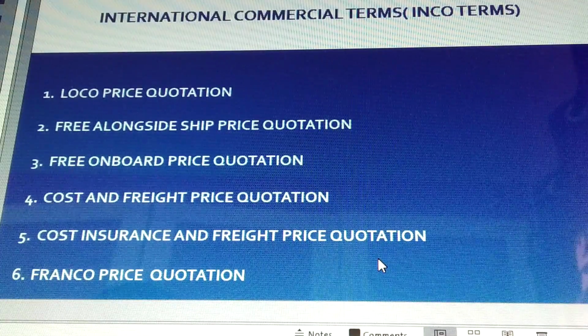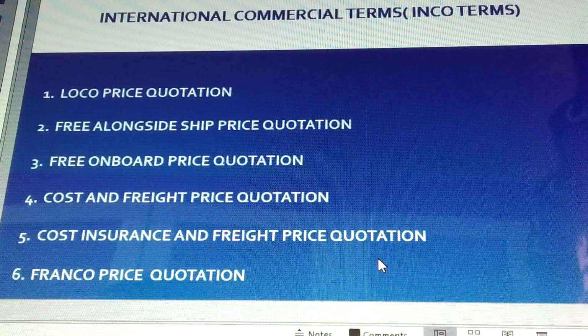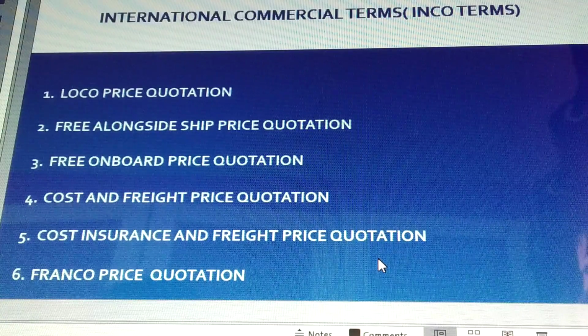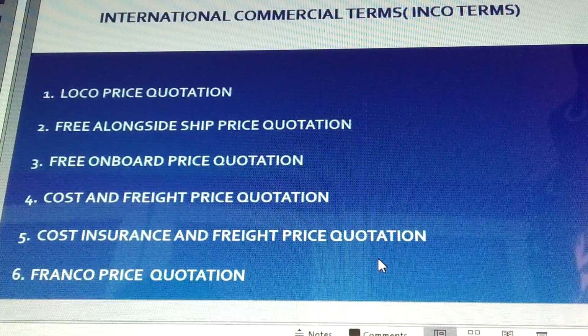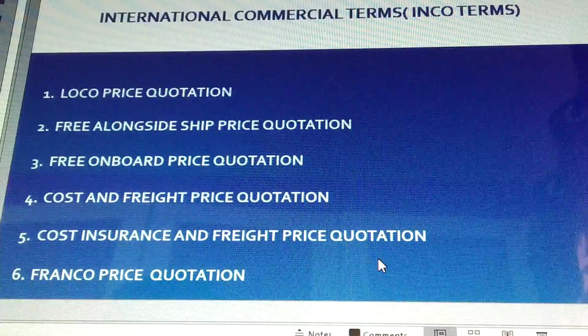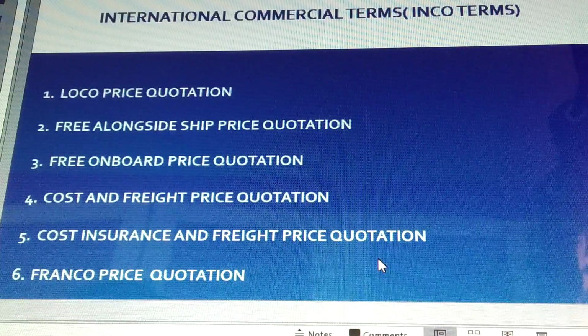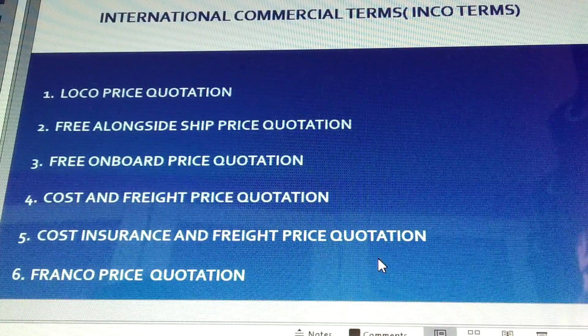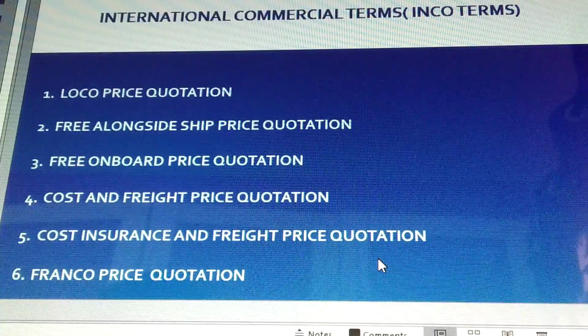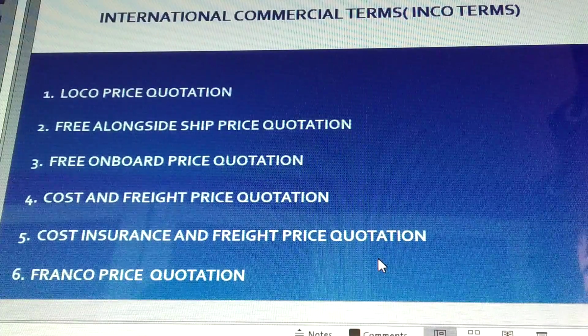Loco price quotation is also known as ex warehouse or ex factory price quotation, and it is one of the cheapest price quotations that is used in the conduct of foreign trade.